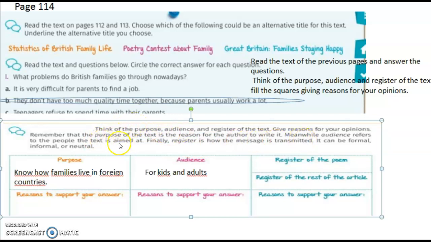We got these examples. For purpose, we got: know how families live in foreign countries. That can be one, okay? You can write more. Audience: for kids and adults, okay? You need to answer these three questions, okay?